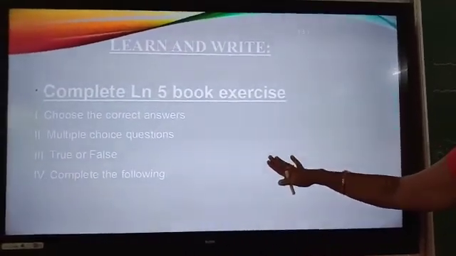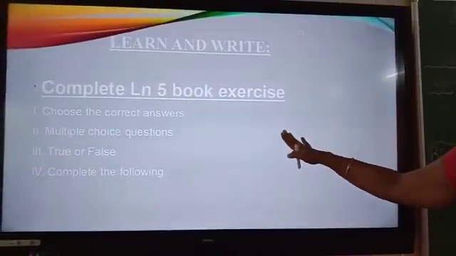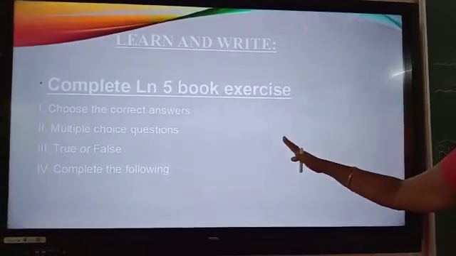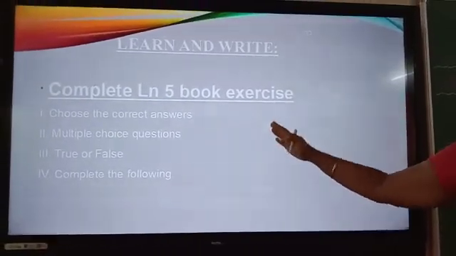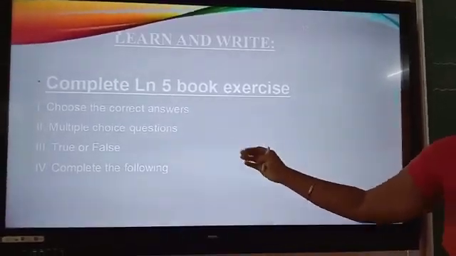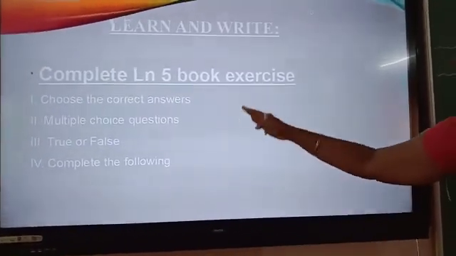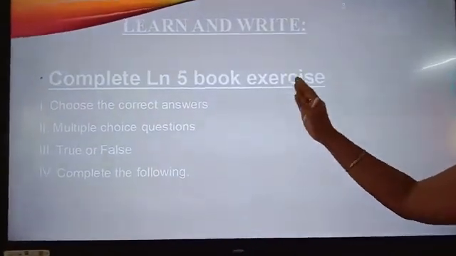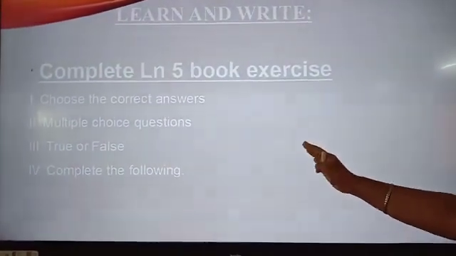Home assignment. Today you have to complete lesson 5. This lesson, Living World of Animals, you have to complete the lesson book exercises: 1. Choose the correct answer, multiple choice questions, true or false, and complete the following. Up to this, you have to complete it in your textbook.